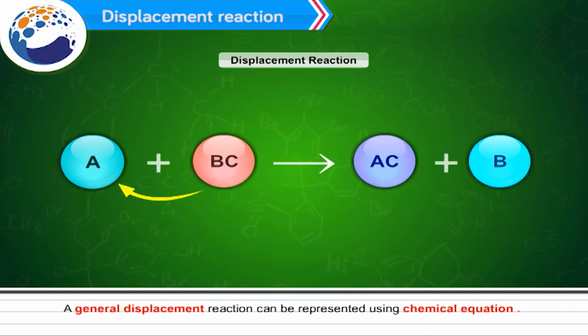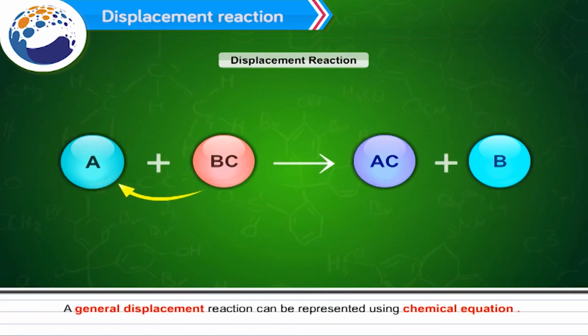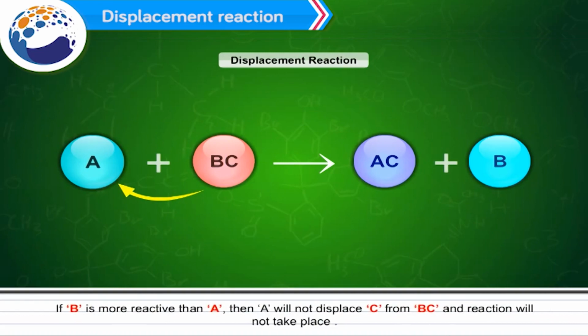A general displacement reaction can be represented using a chemical equation as follows. A plus BC gives AC plus B. A displacement reaction takes place only when A is more reactive than B. If B is more reactive than A, then A will not displace C from BC and the reaction will not take place.